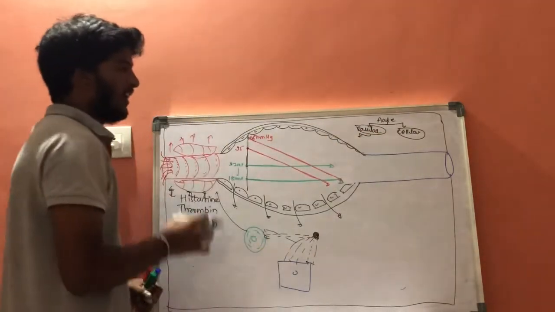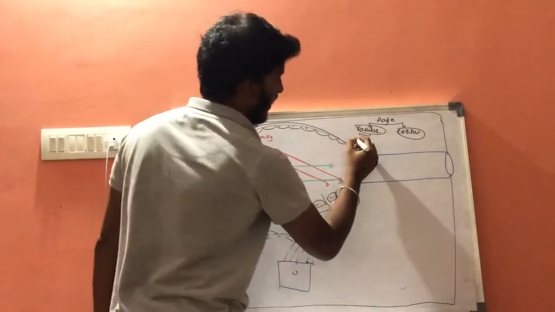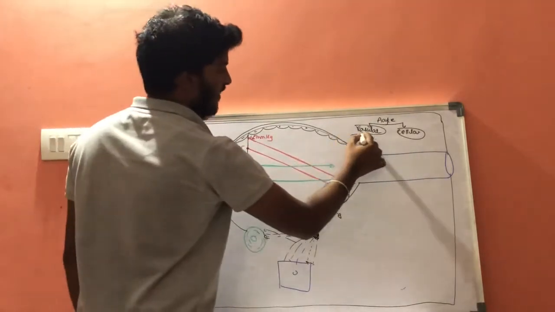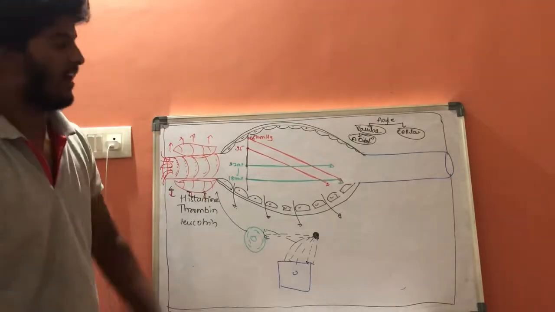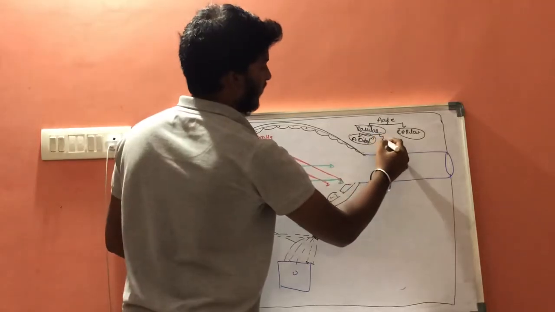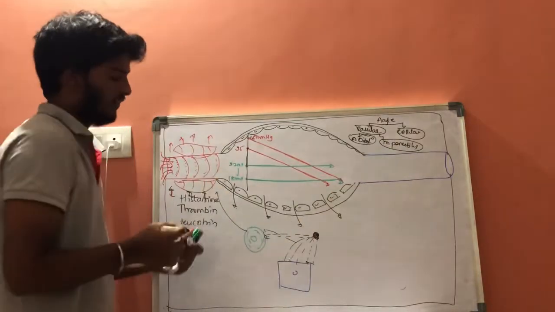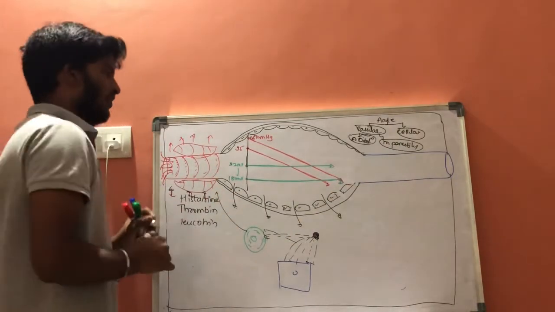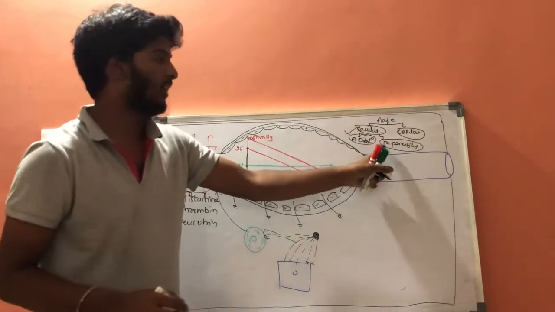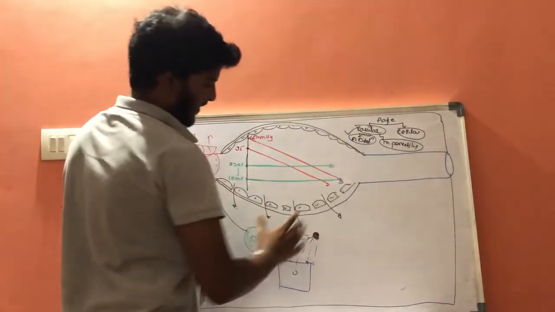The first one includes arteriolodilation. This is the first step in vascular events, and the second step is increase in membrane permeability. As we discussed, arteriolodilation is over. Now our task is to see how the membrane permeability will be increased.